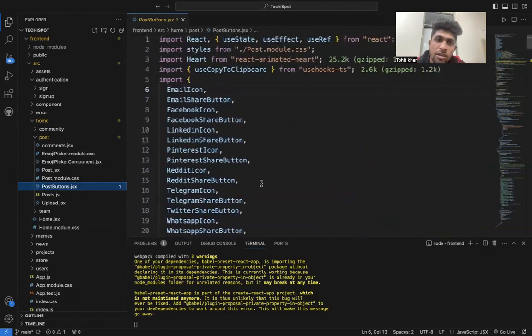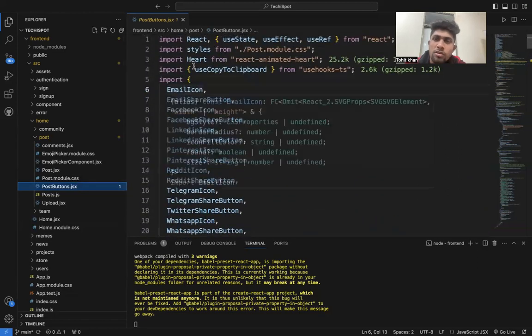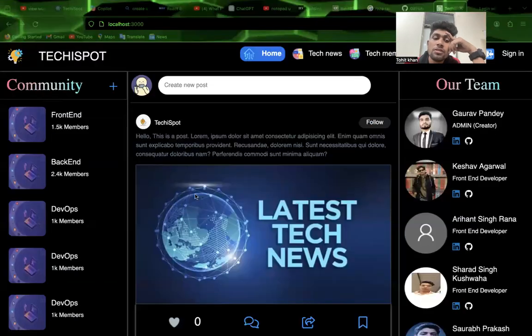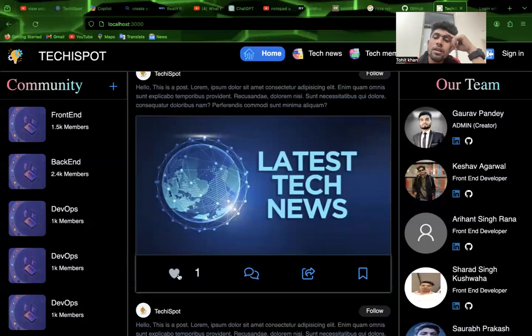The post button will be simple and look similar to the post. It usually uses a module and an animated heart. When I click on my heart button, it will increase the count, easily counting my likes.